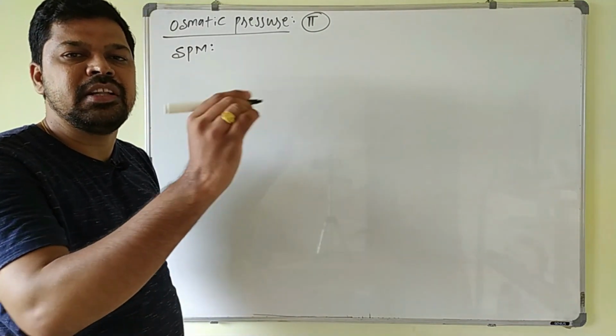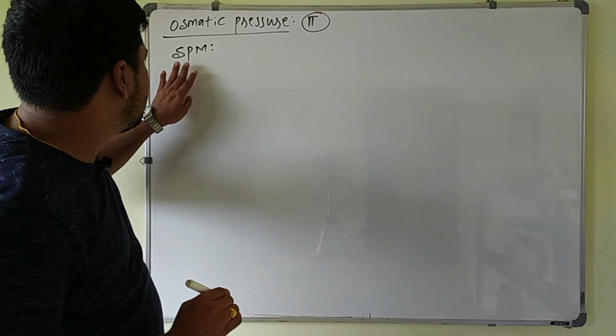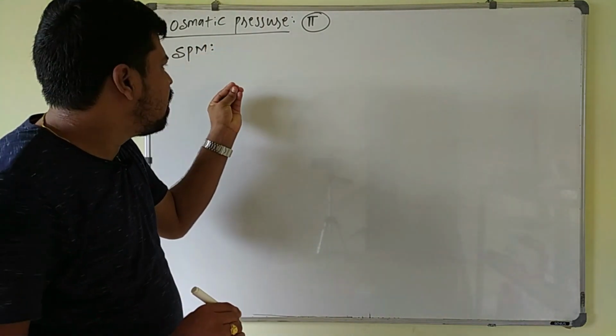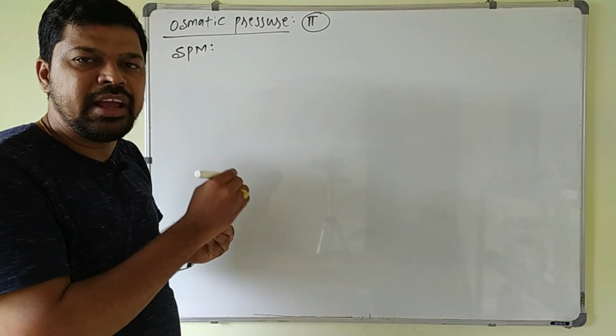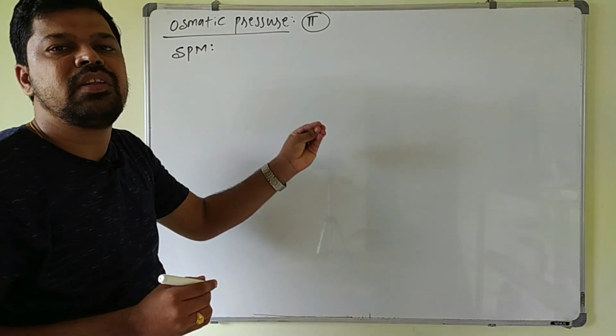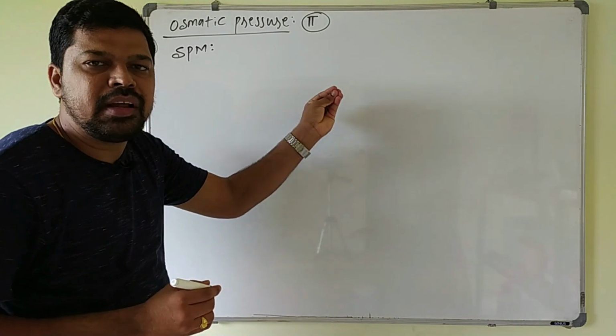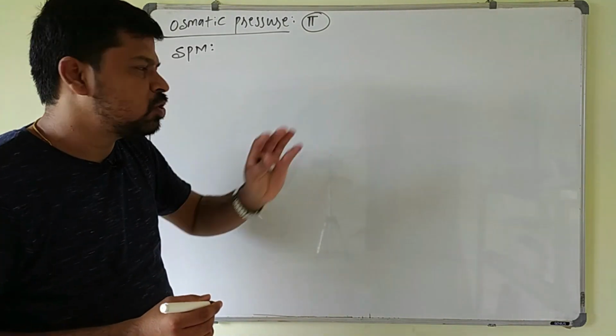impurities that are present in the solution. So this is one type of membrane which allows only the movement of solvent molecules through it, like water molecules, but it will not allow the movement of solute particles or any impurities that are present in the solution.